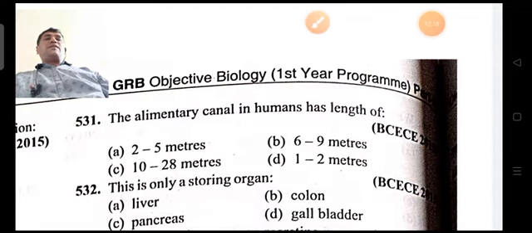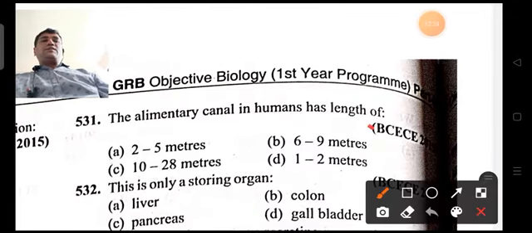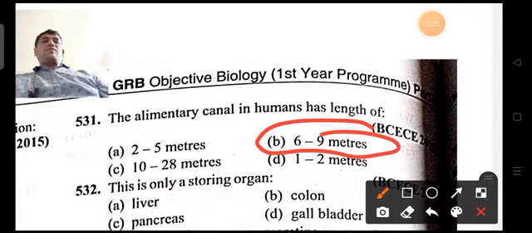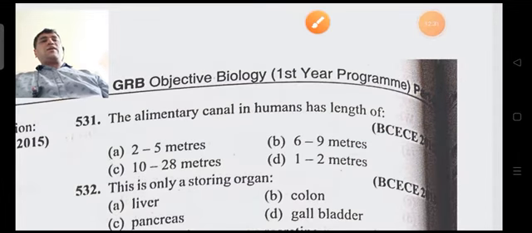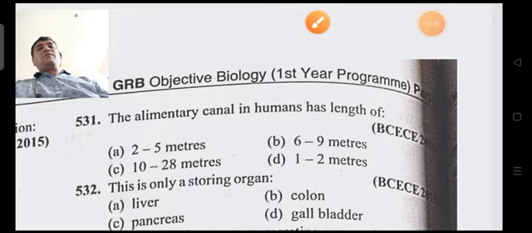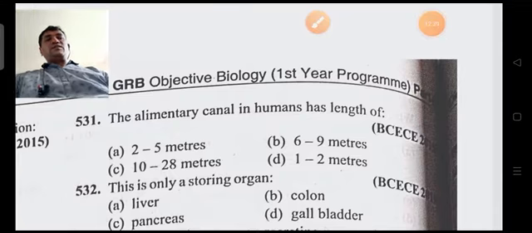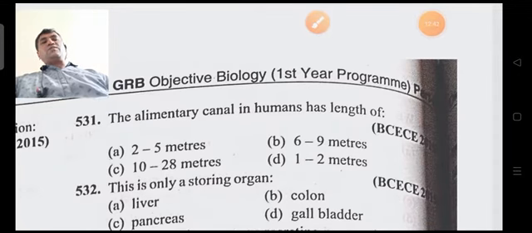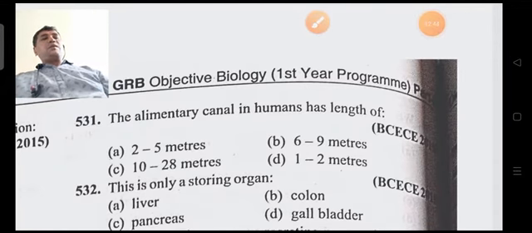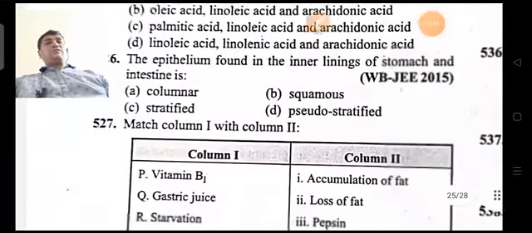The alimentary canal in the human body is approximately 6 to 9 meters, starting from the buccal cavity to the anus. The small intestine is approximately 35 to 40 inches. Coming on to the next question,